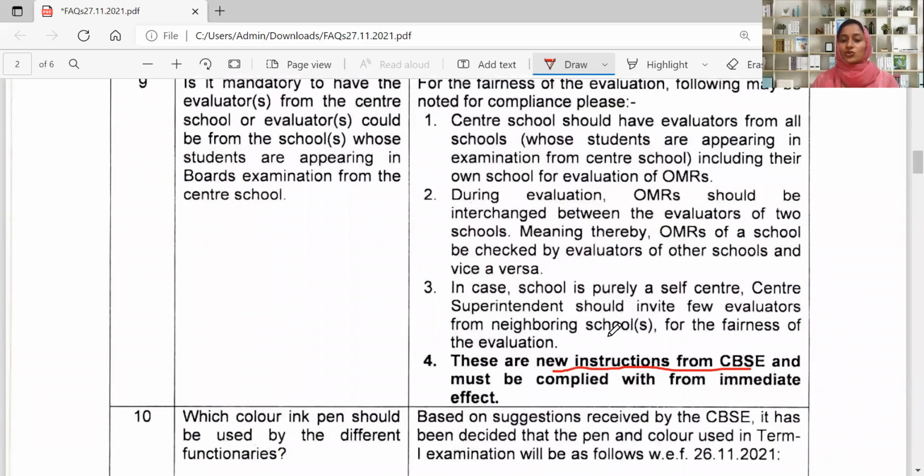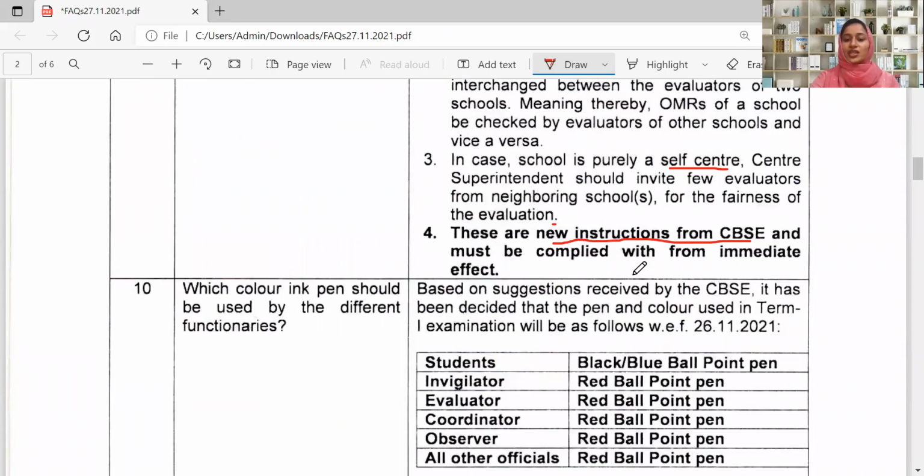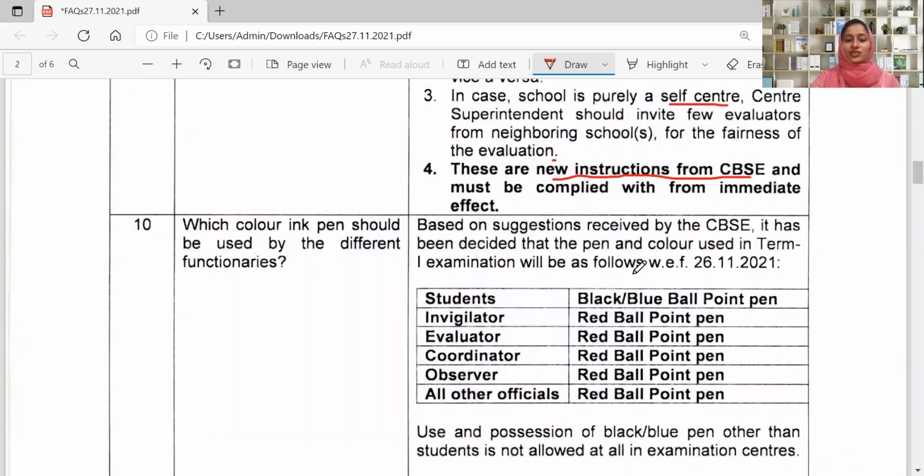In case the school is purely self-centered, then the center superintendent should invite a few evaluators from neighboring schools. Yes, it is the center superintendent's duty to invite evaluators from neighboring schools to maintain fairness in evaluation. This has to be brought into immediate effect.